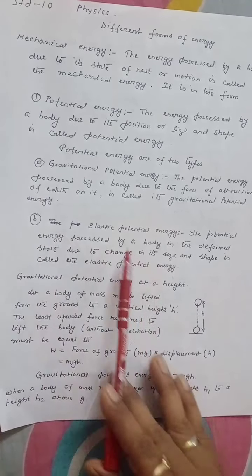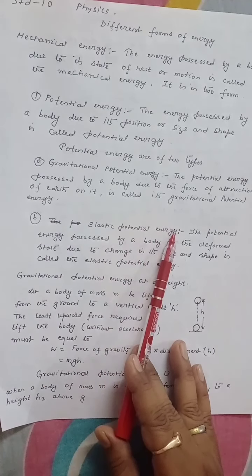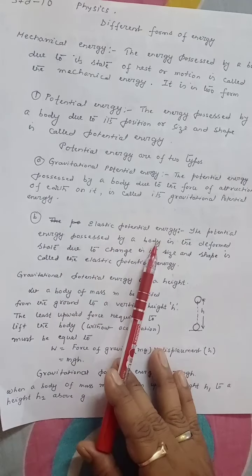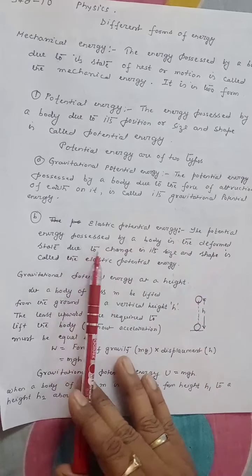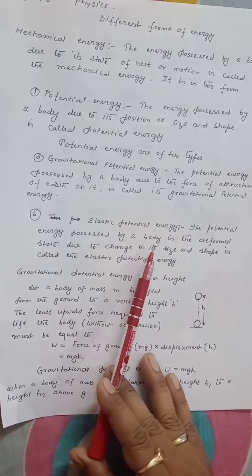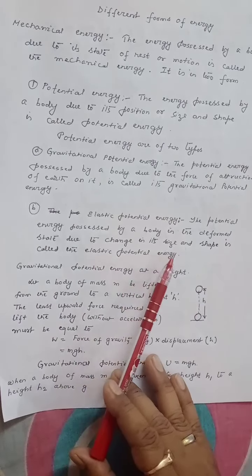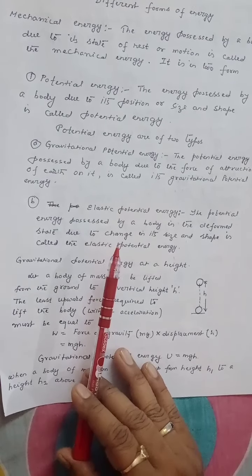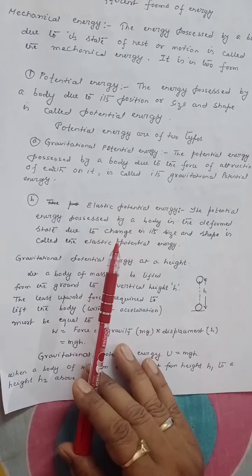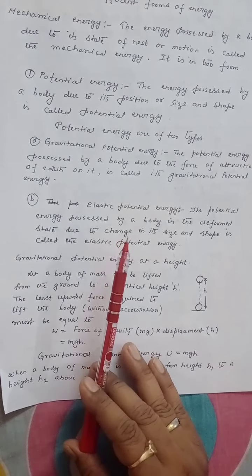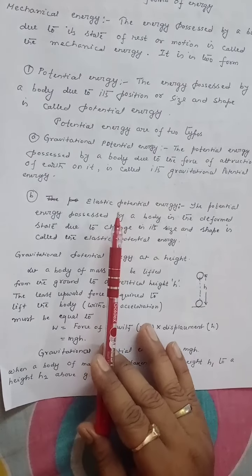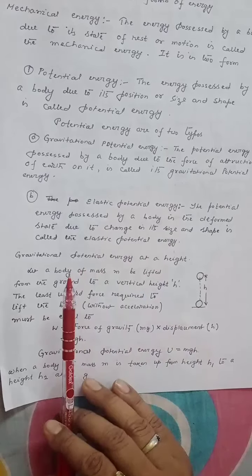Second type of potential energy, elastic potential energy. The potential energy possessed by a body in the deformed state due to the change in its size and shape is called elastic potential energy. For example, when we stretch a spring, we are doing some work against the restoring force of the spring, and that work is stored in the deformed spring as elastic potential energy.